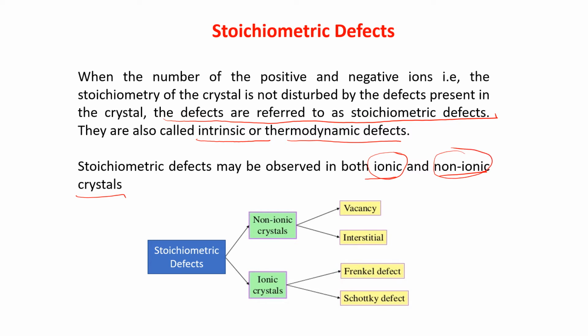So the stoichiometric defects can be observed in ionic as well as non-ionic crystal. Non-ionic crystal is giving 2, that is vacancy and interstitial, and ionic crystal is giving you Frenkel and Schottky defect.